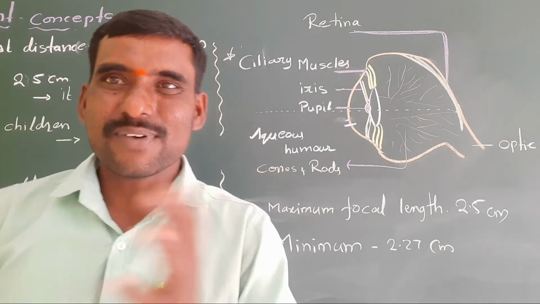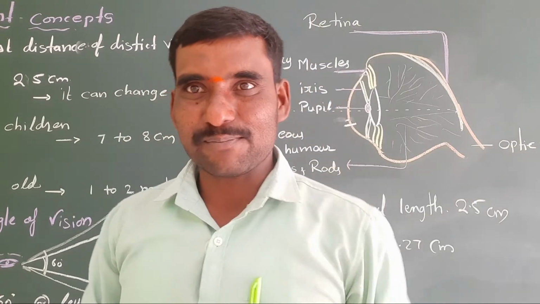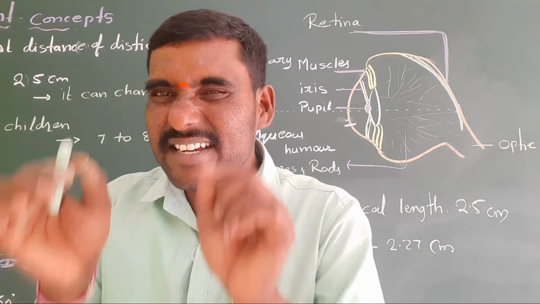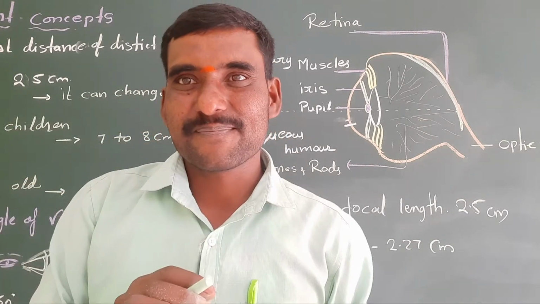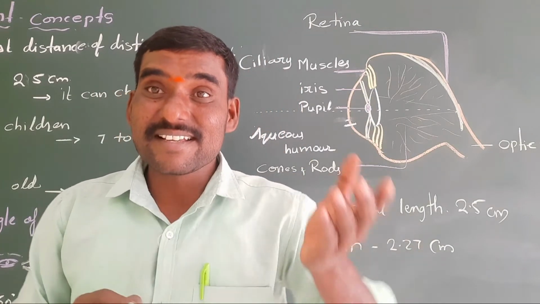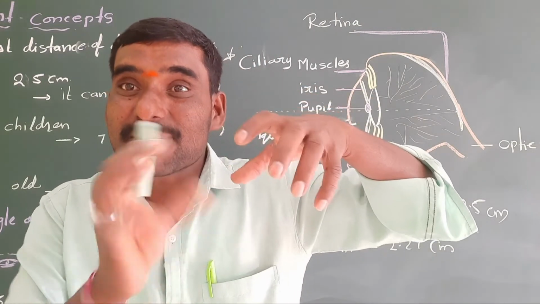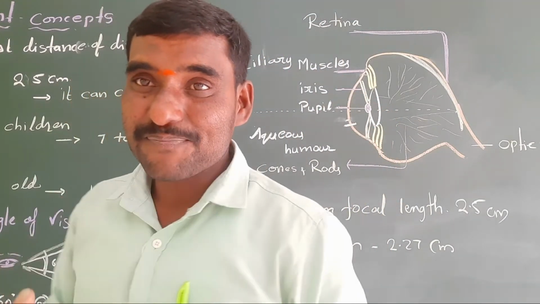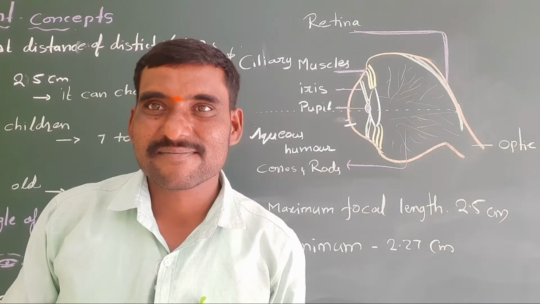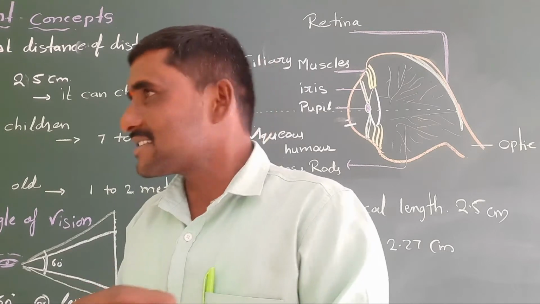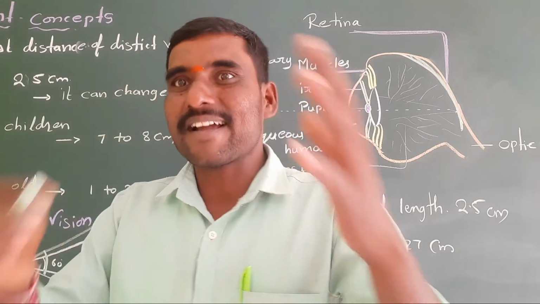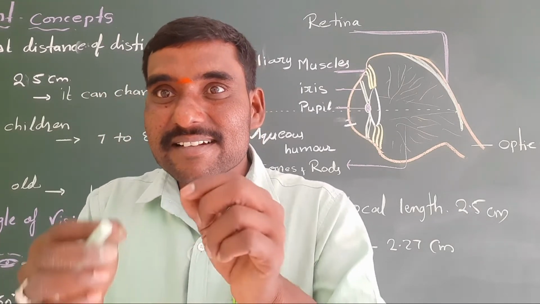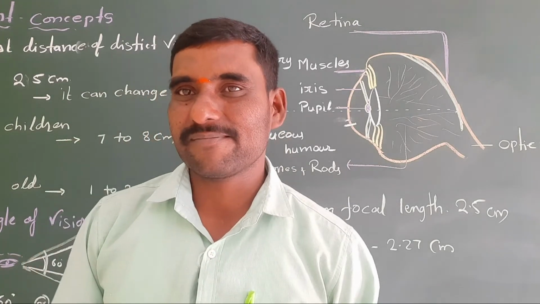When we are in dim light, for example, if you suddenly enter a dark room, you can't see anything for some time, because previously the pupil size was decreased. When you enter the dim light, the pupil size has to increase, then something will appear. So after some time, objects will appear clearly, because the iris changes the size of the pupil.